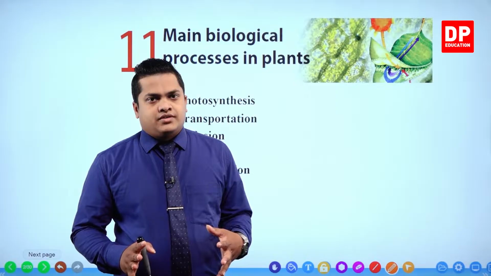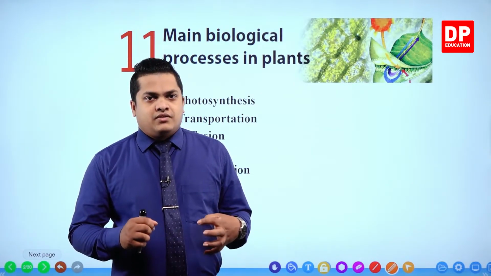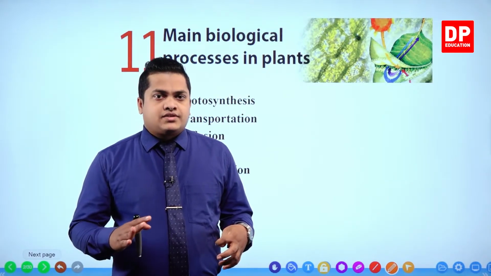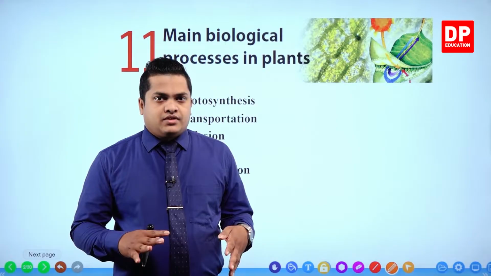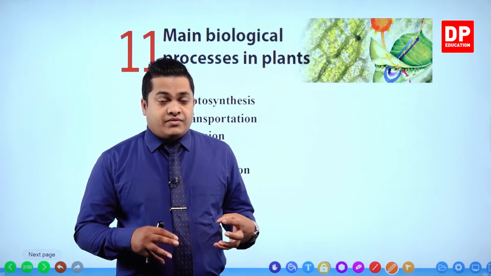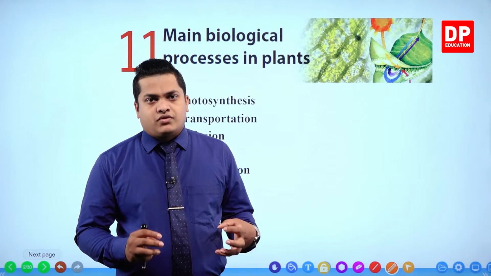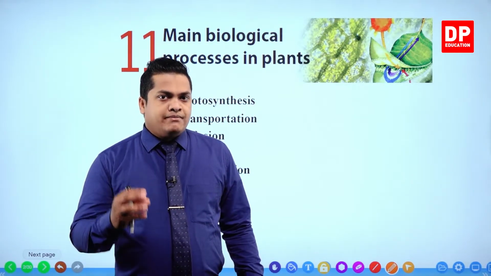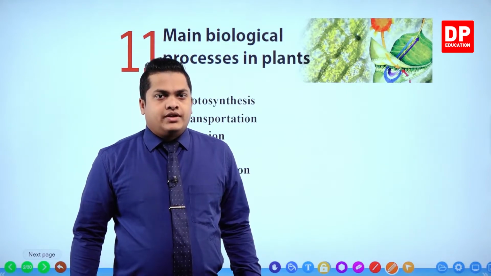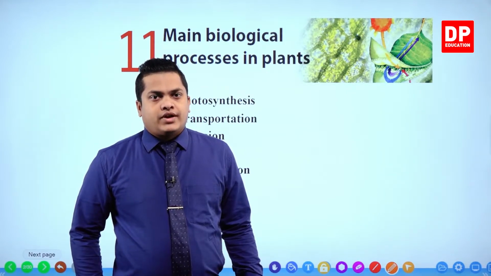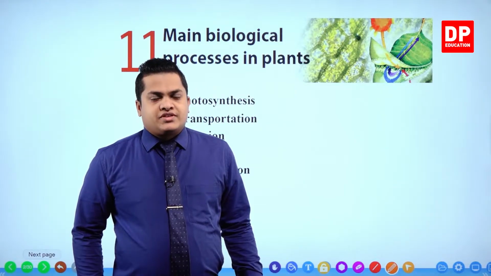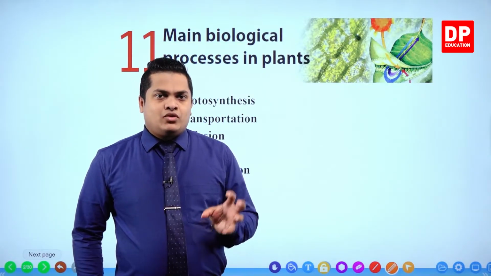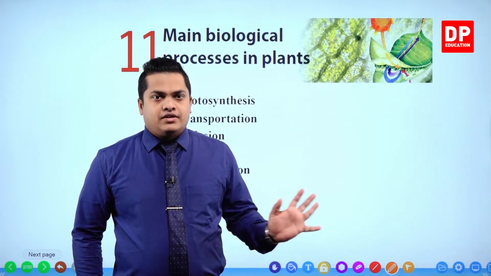Now my dear children, this exchange of particles through the leaves, the absorption of carbon dioxide and the release of oxygen gas during photosynthesis, mainly happens through the process called diffusion. We'll be discussing the diffusion process in detail under the diffusion part.